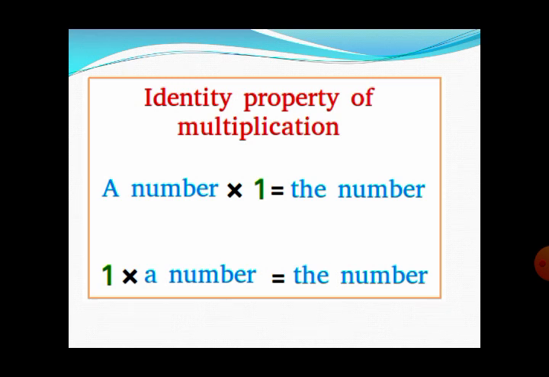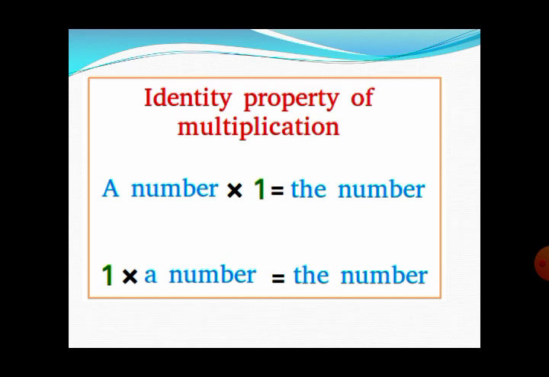Identity property of multiplication. A number multiplied by 1. Do you have any experience of that when you multiply any small number or a huge number by 1? What is your experience? Okay, good. You again get the same number by multiplying with 1.